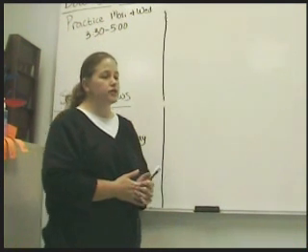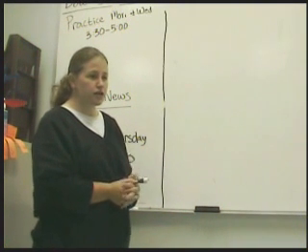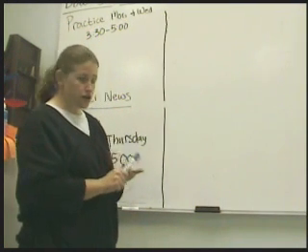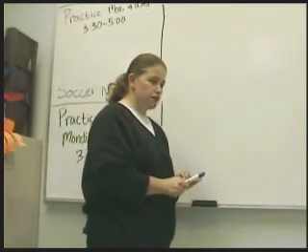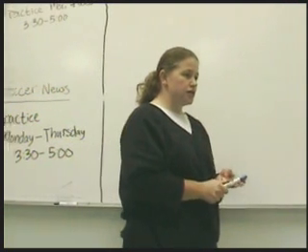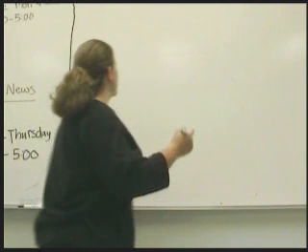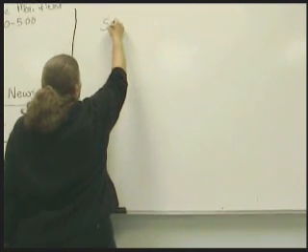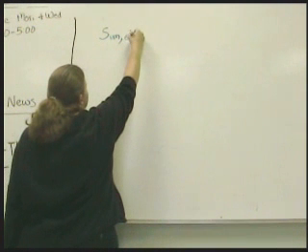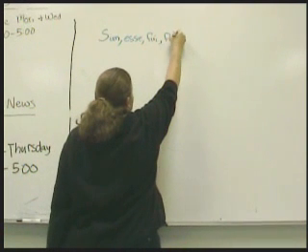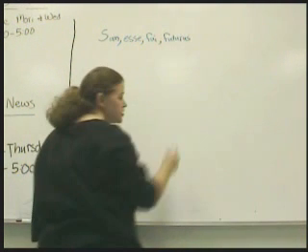Now what I need you to do is turn in your notebooks to the paradigm section. In your paradigm section, we should have a page for first declension nouns, a page for second declension nouns, a page for first conjugation verbs, and a page for second conjugation verbs. Do I have all those? Okay, we're going to have a new page, and we're going to have a page all for sum. Whoa, this must be a lot. It's an important verb, and it needs its own page.